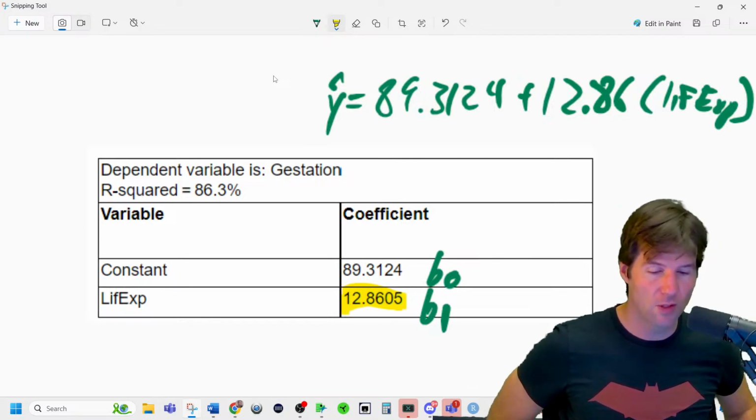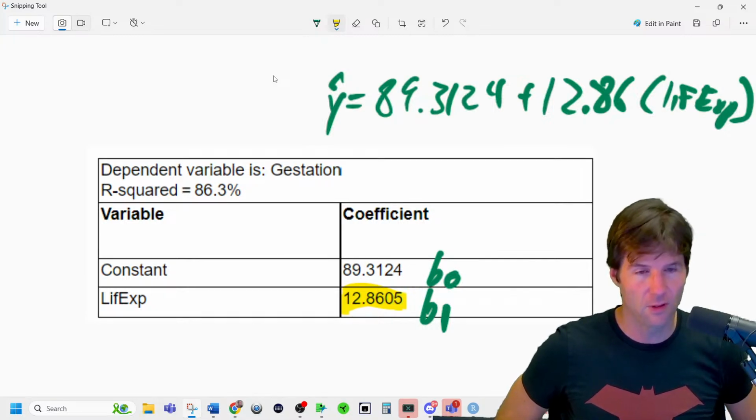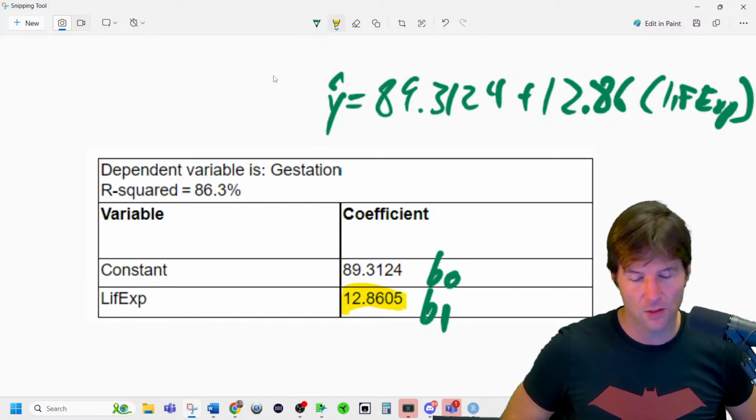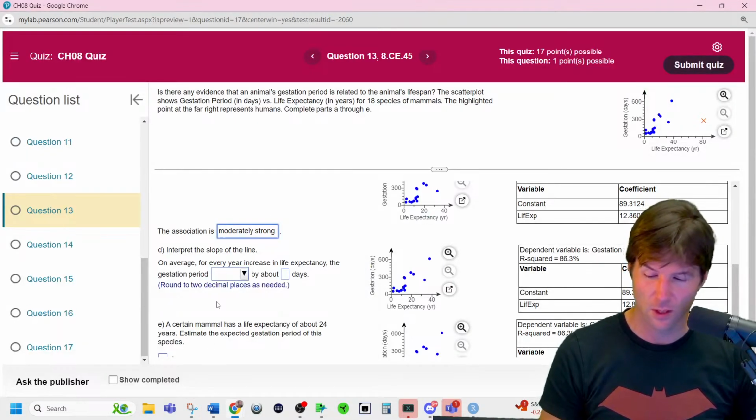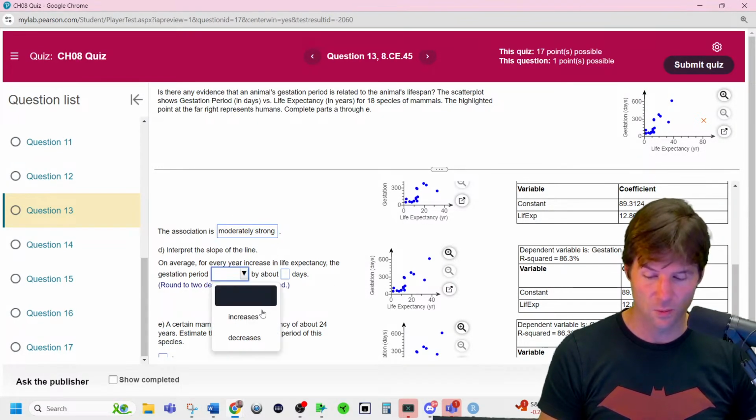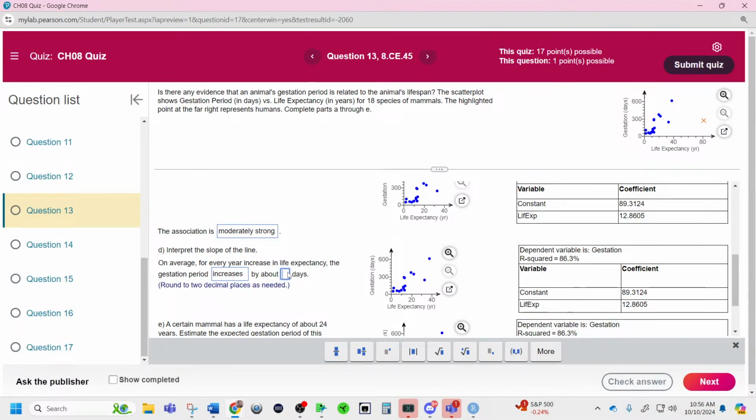For each 1 unit increase in X, we expect Y to increase by B1 on average. So let's take a look at their answers. On average, for each additional increase in life expectancy, the gestation period is expected to increase by, and then we grab that slope coefficient of 12.86. That's the value of B1 right there because it's related to the X variable.